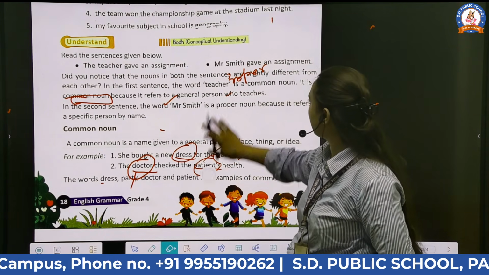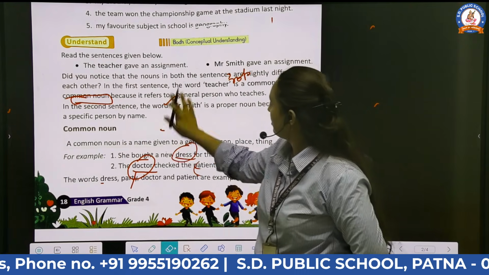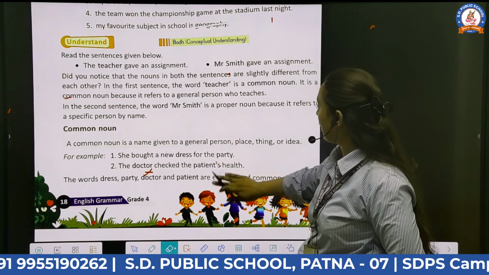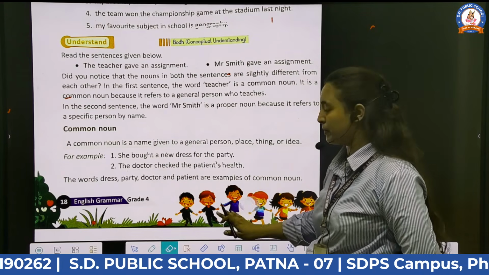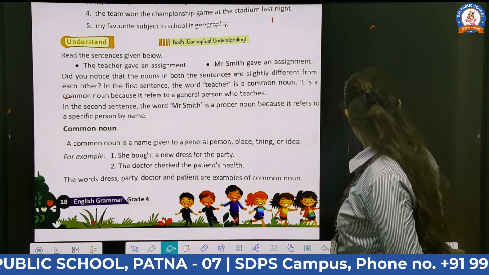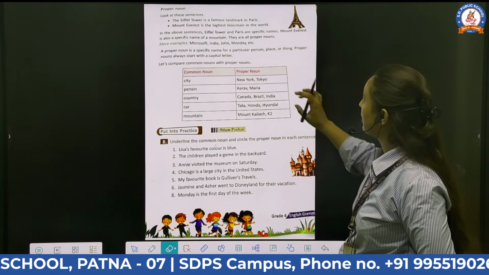I hope you understood the common noun. The noun which is given to a general person, not specifically naming any person. So moving forward to the next page, proper noun.